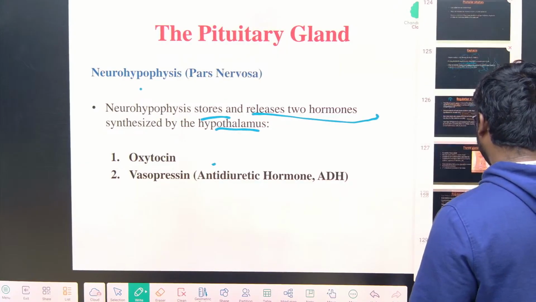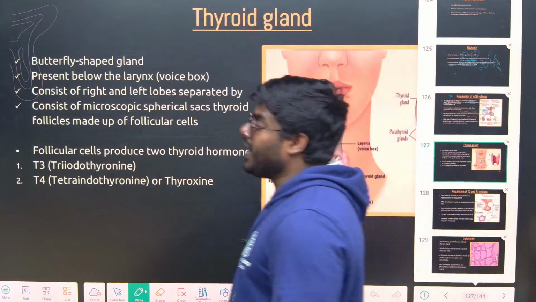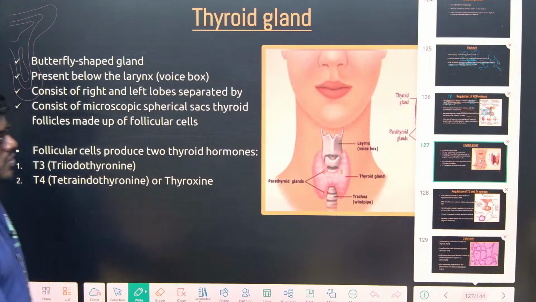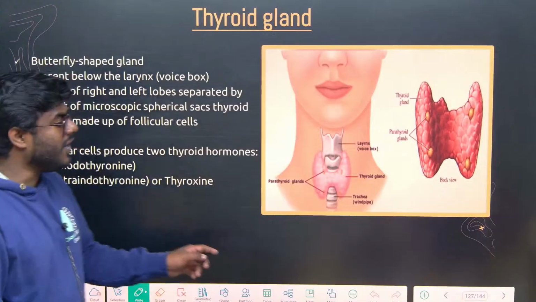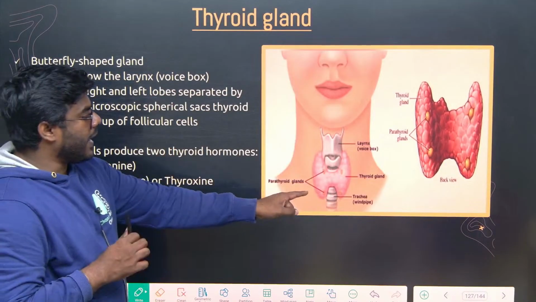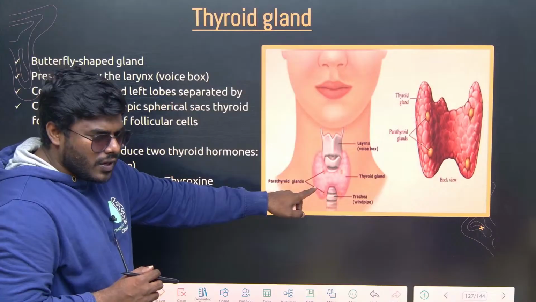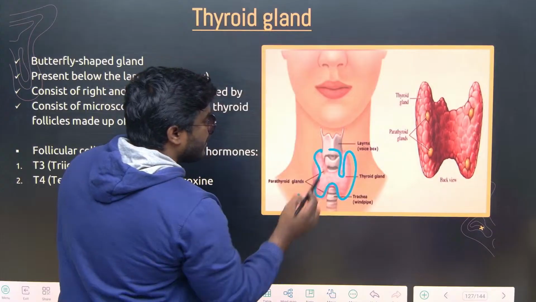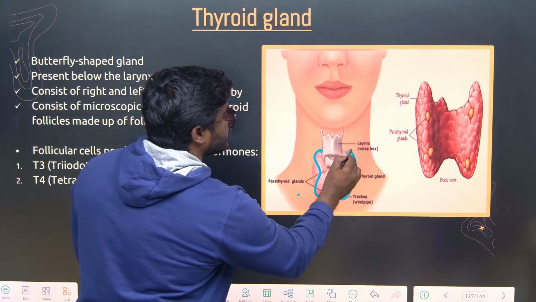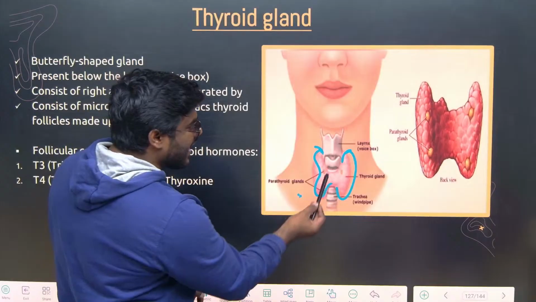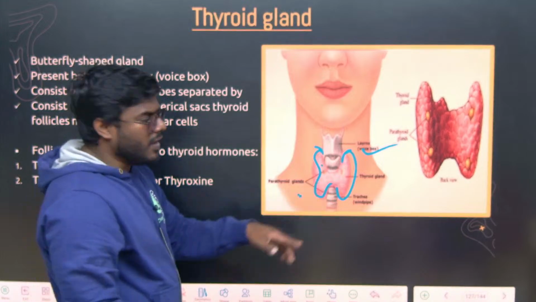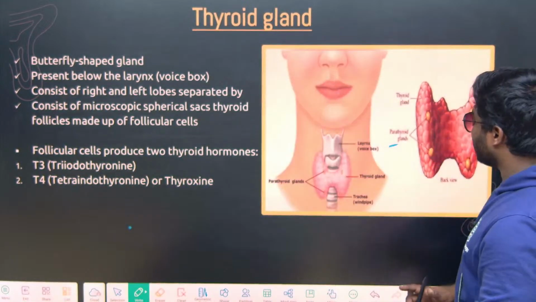Correct? So now let's try to understand, friends, the next gland, thyroid gland. If you observe the thyroid gland, how it looks, first I'll explain a little extra concept, then we'll go back to the NCERT level and read everything. Okay, the thyroid gland is exactly butterfly shaped. That's why we call it a butterfly shaped gland. It is exactly present below the voice box. Correct? Below the larynx. Now don't get confused, friends.